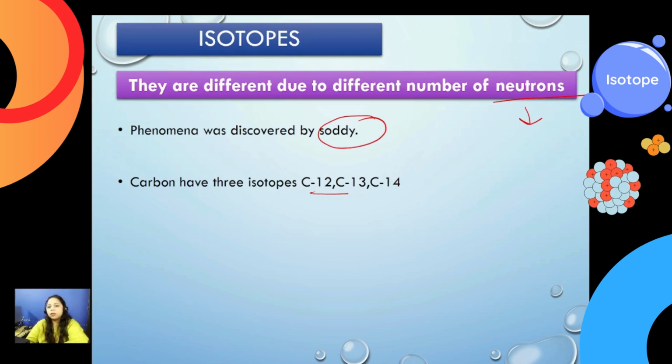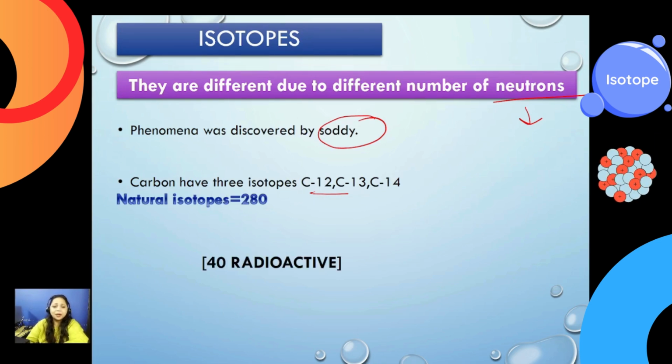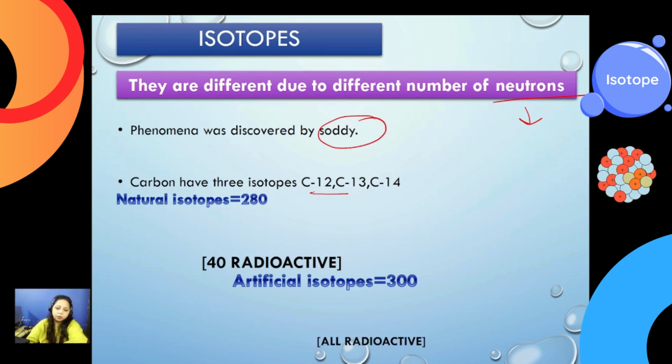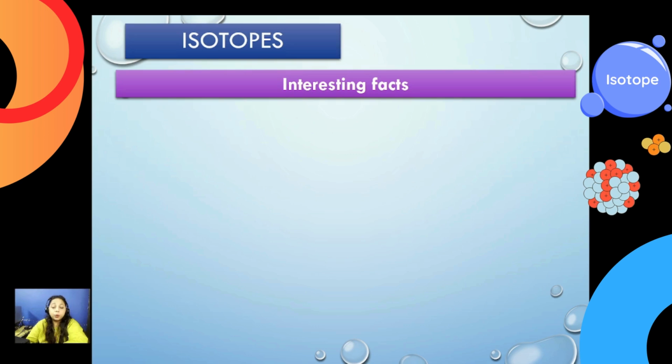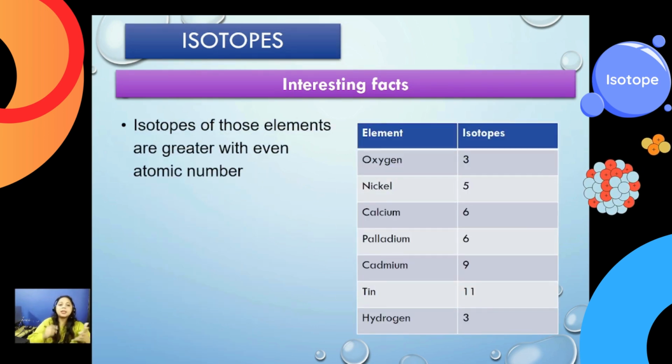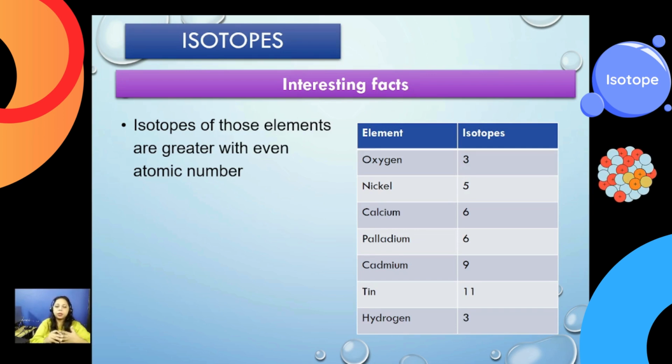We use C14. There are almost 280 natural isotopes. There are 300 artificial isotopes. Most of the radioactive elements are isotopic ones, and the artificial isotopes are those that we made. So what are the interesting facts? Number one, elements with even atomic number have more isotopes as compared to the odd ones.